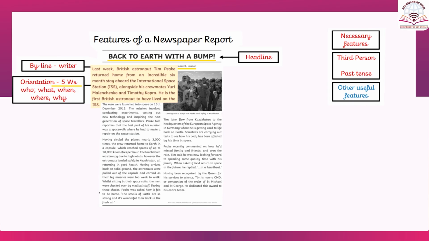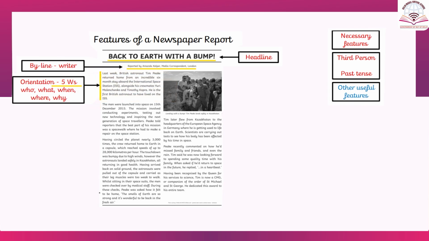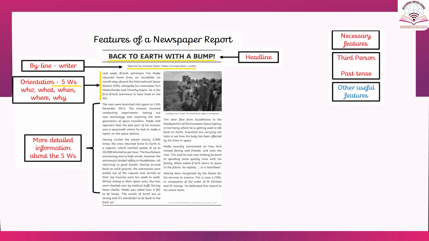So this is the first paragraph that introduces the subject of this news article. Moving ahead, we have the body of the article that gives us detailed information about the 5 W's. How did the men manage to reach the space station? What did they do there? And how did they finally return to Earth? This is all being discussed in the second paragraph in a detailed way.